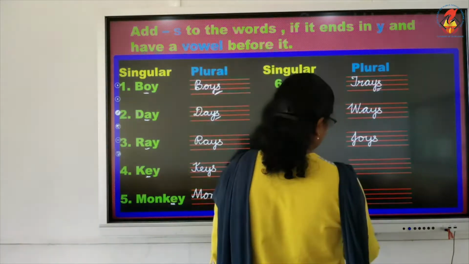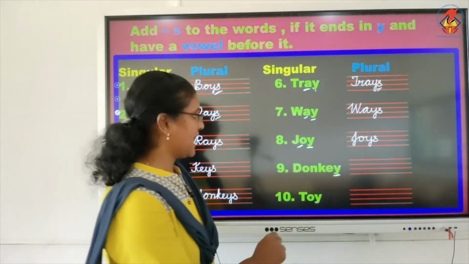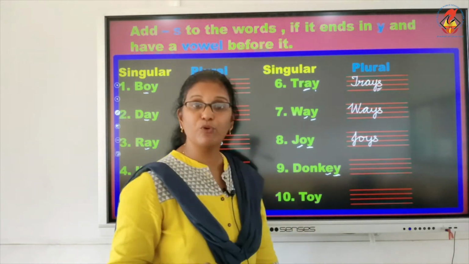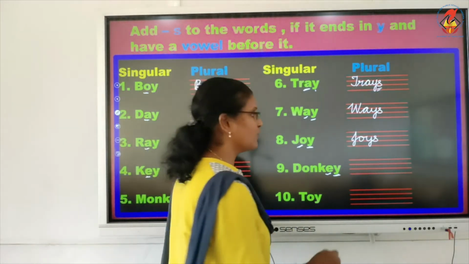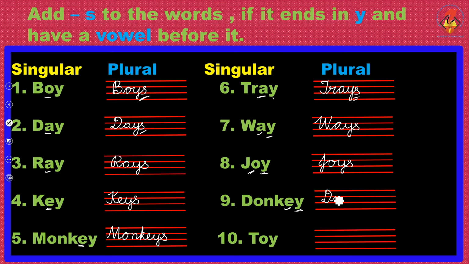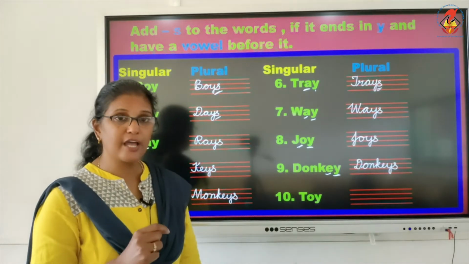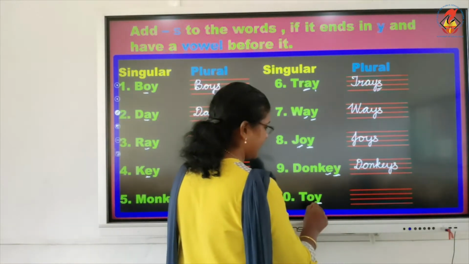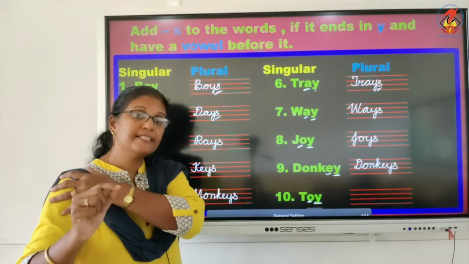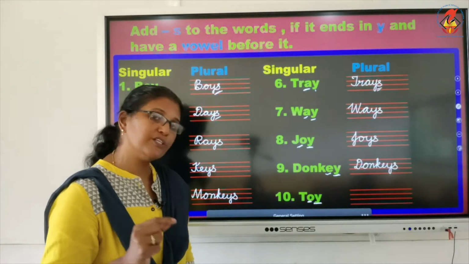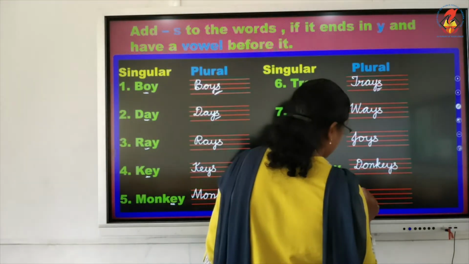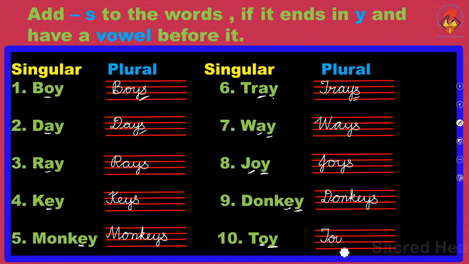Then donkey. Donkey is ending with Y and it has E before it. That is a vowel, isn't it? So we write donkeys. D-O-N-K-E-Y-S. Donkeys. Next, the last word in this is toy. It's having Y at the end, but it also has a vowel before it. So what are you going to write? Just going to add S to the given word to make it plural.